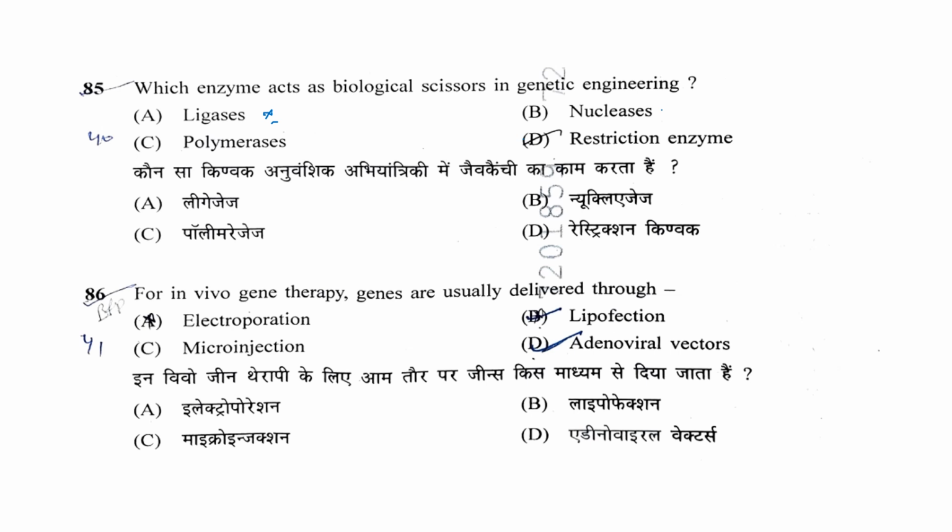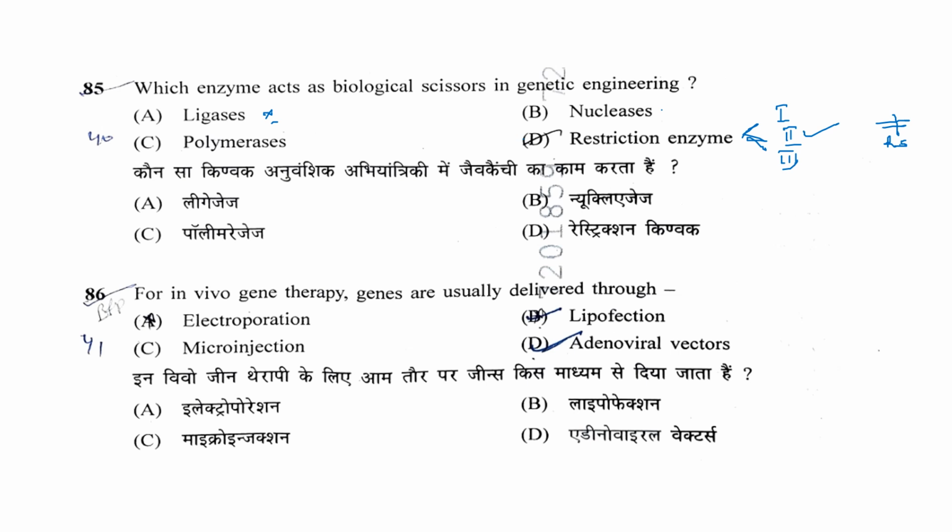Restriction enzymes have three types: type 1, type 2, and type 3. Type 2 restriction enzymes are used in genetic engineering recombination because they cleave within the restriction site. So type 2 restriction enzymes are used in genetic engineering, and restriction enzymes are called the biological scissors.